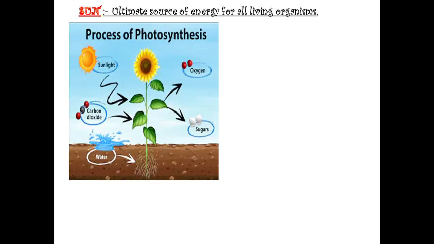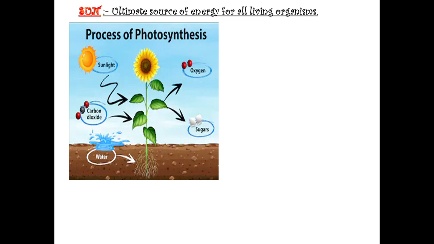Now let us study about photosynthesis. As you all know, sun is the ultimate source of energy for all the living organisms. Now the process of photosynthesis says that plants make food with the help of sunlight, carbon dioxide, water and minerals.